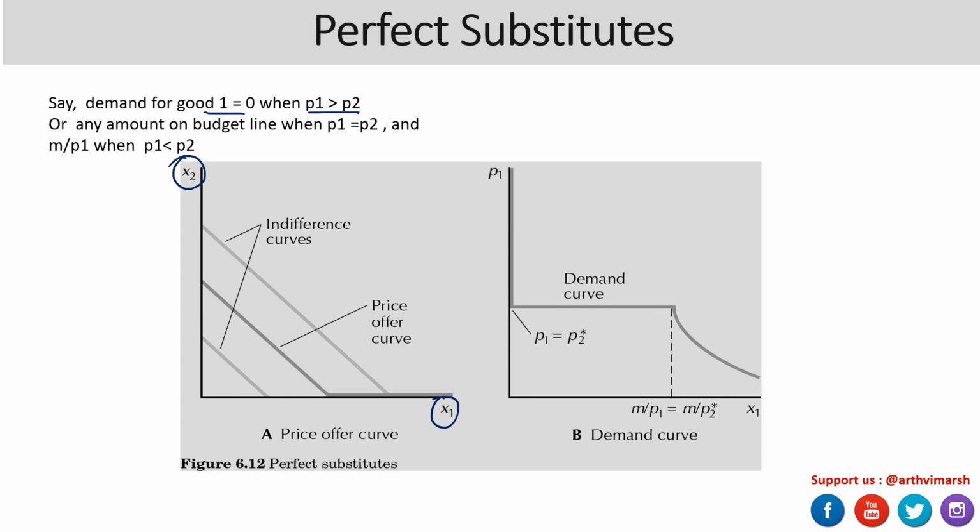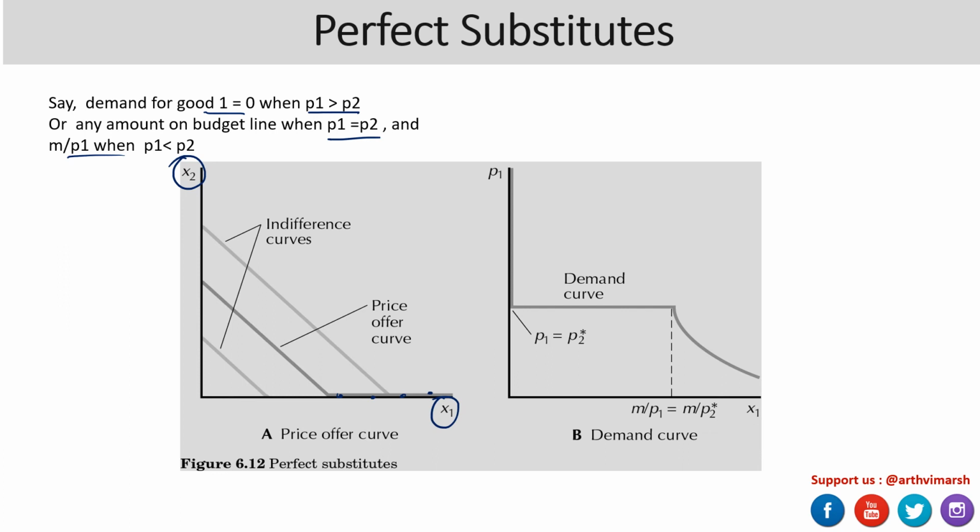So likewise, any amount on the budget line is possible when P1 equals P2. So this is essentially the slope, and when P1 is less than P2, what happens in the case of perfect substitutes is that we get the price offer curve coinciding with the horizontal axis. So this is essentially our price offer curve, which is on the axis where x2 is totally 0.